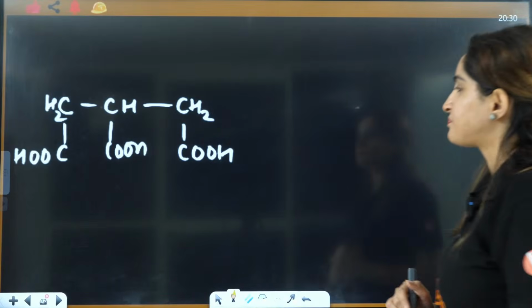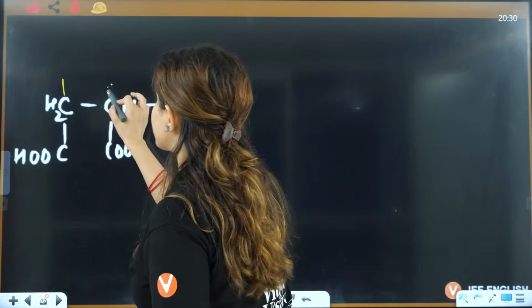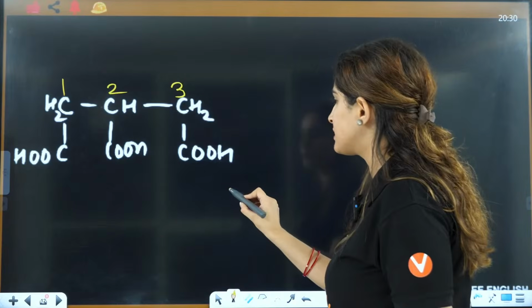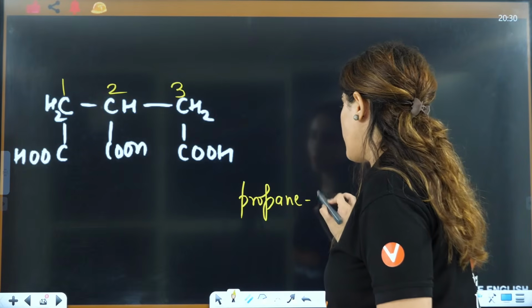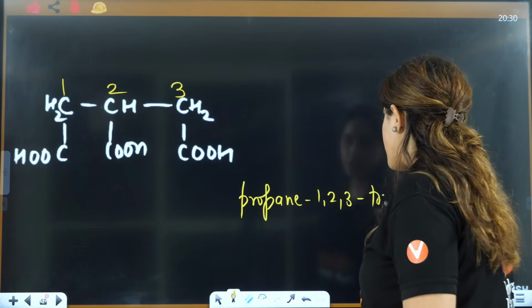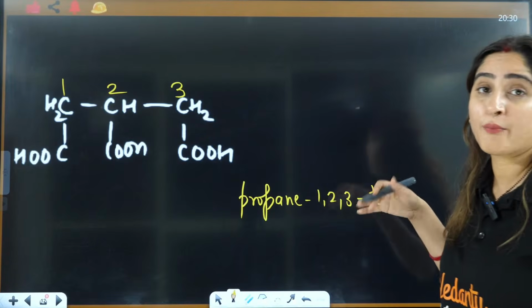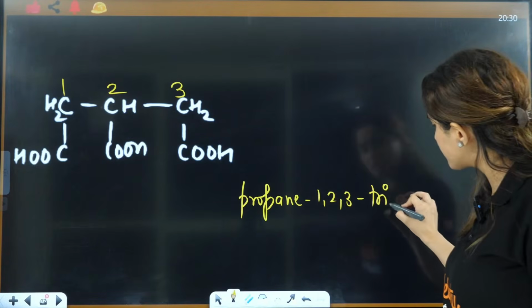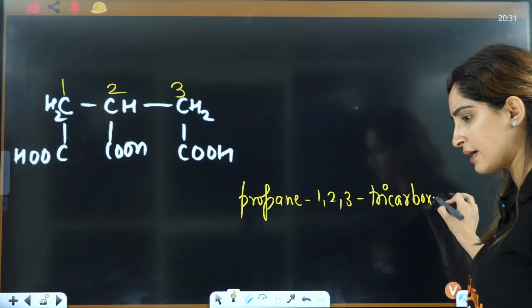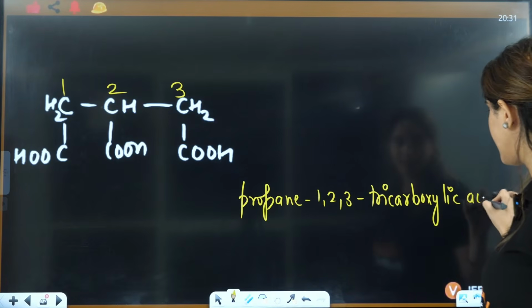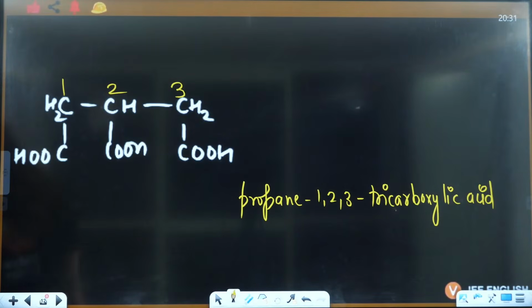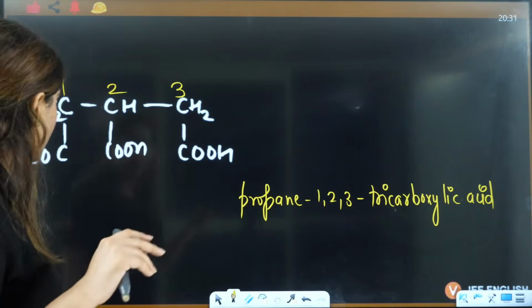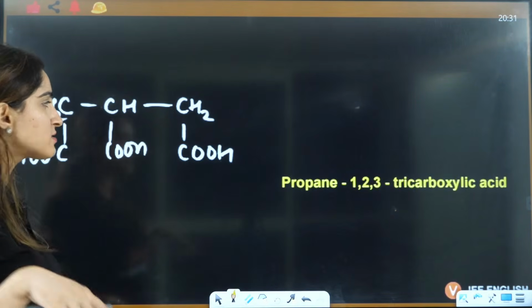Okay. So, if you see this here, again, this is same situation, 1, 2, 3. So, you will say it is propane, 1, 2, 3, try. Now, carboxylic acid is named as carboxylic acid only. So, you will say carboxylic acid. Okay, carboxylic acid. Very good. We'll teach that. That's a very small chapter, purification. That we'll do in the end. Okay, most of that is cramming only.